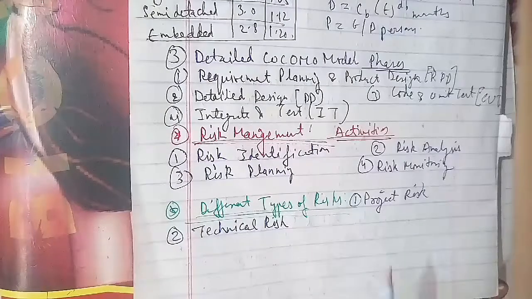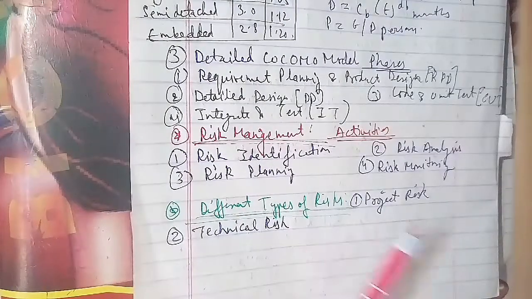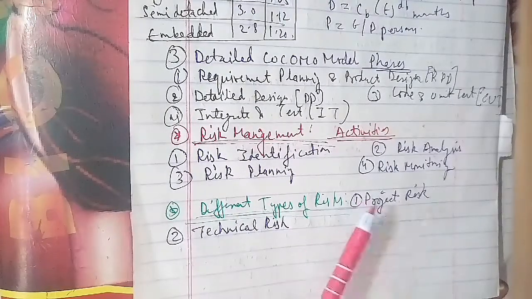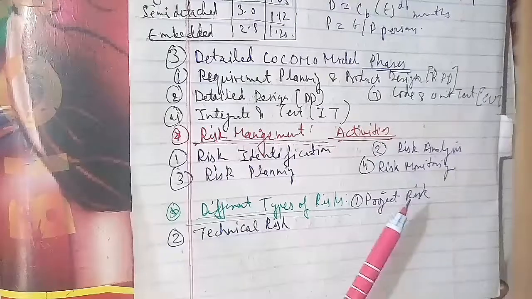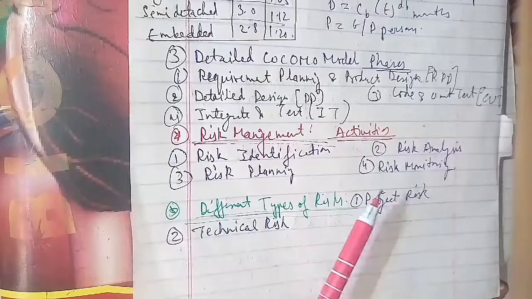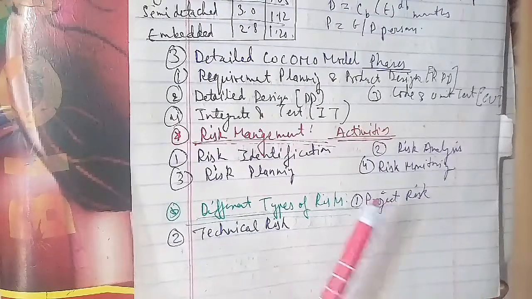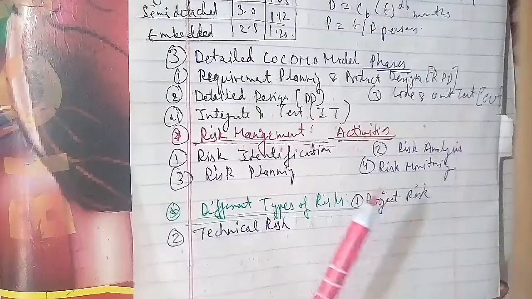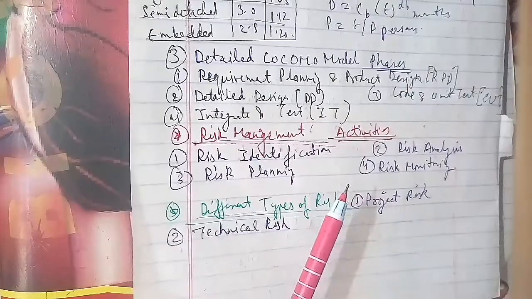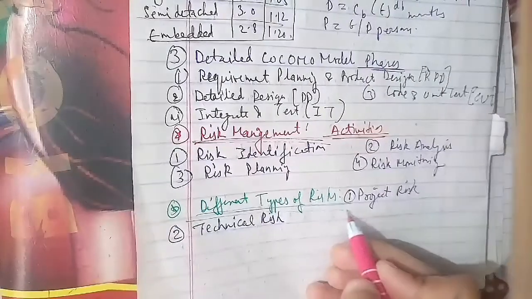The third we have is the business risk. In terms of business risk, when the feasibility of the software product is in suspect, then the business risk occurs here as well. We'll talk about another one, that is, risk identification is based on two approaches.